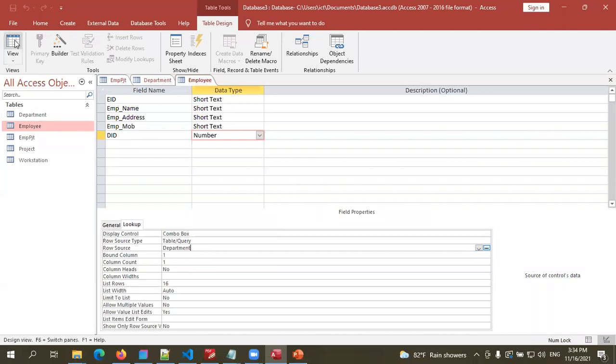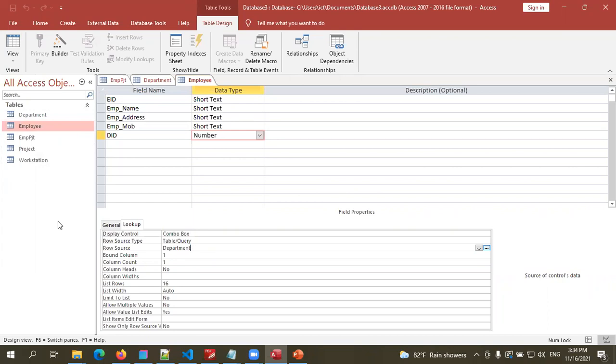Okay, everyone, now we have already created all the tables and we have added primary keys and foreign keys as well. Then what we're going to do, we're going to create relationships.